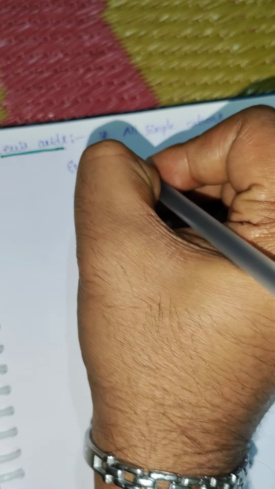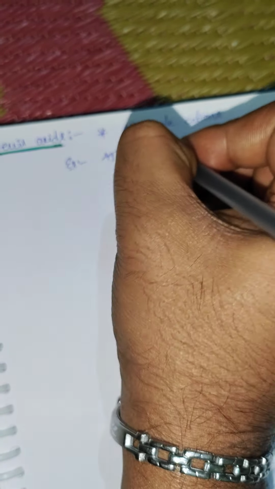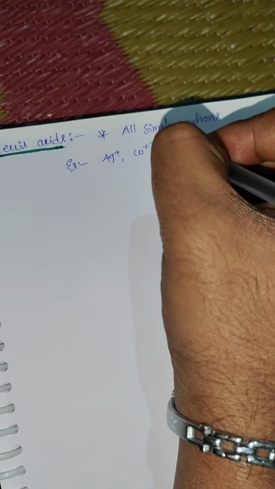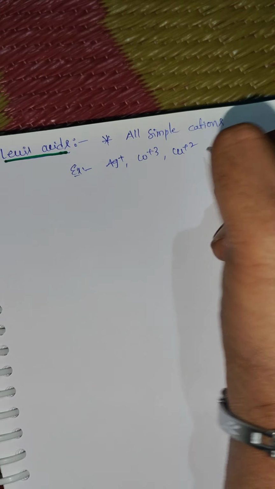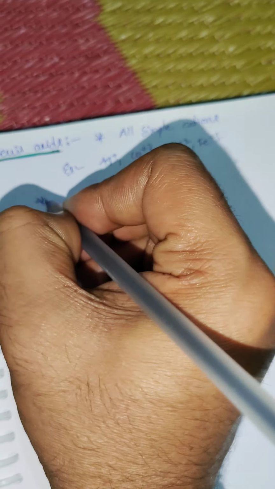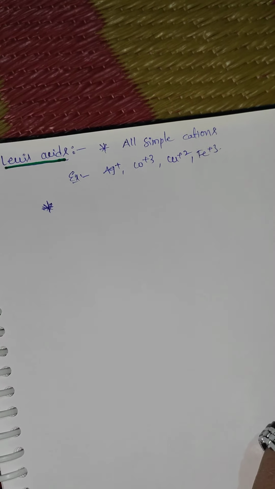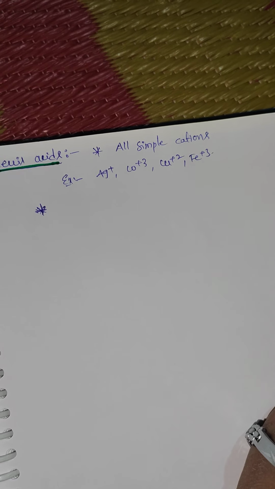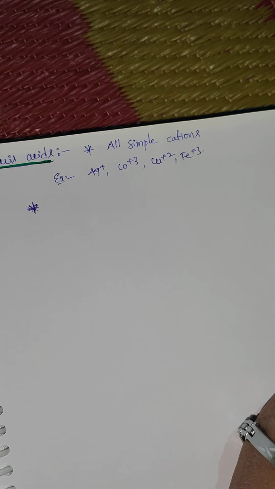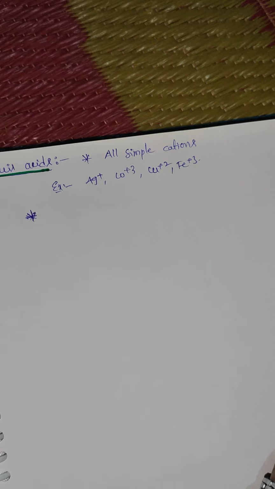Examples: Al3+, Co3+, Cu2+, Fe3+. All simple cations are Lewis acids. Examples like these are called Lewis acids.